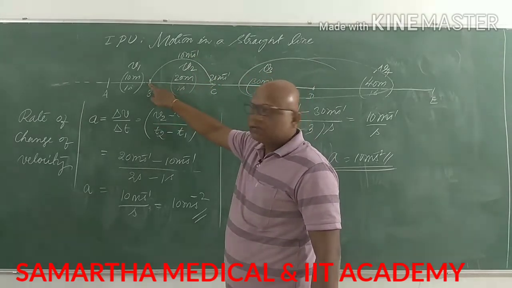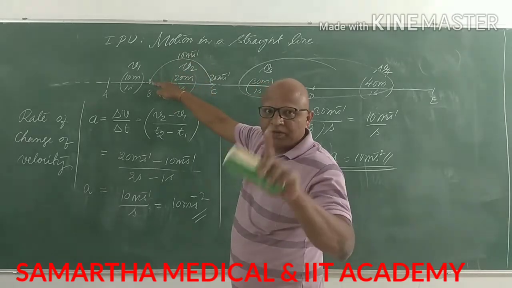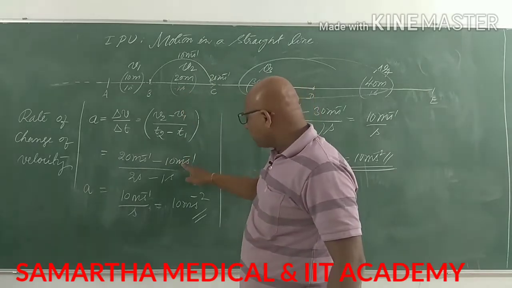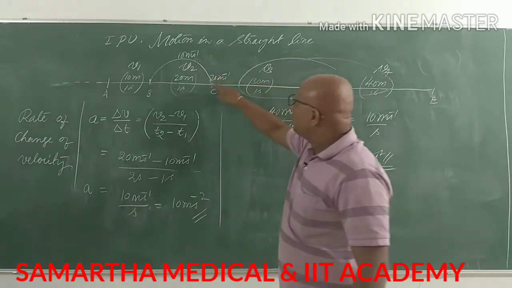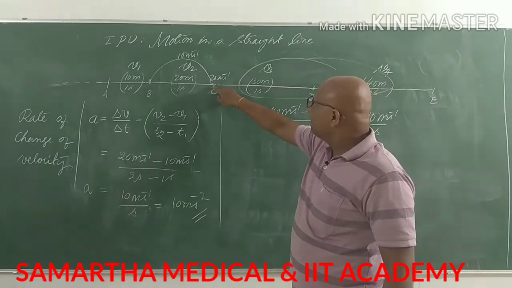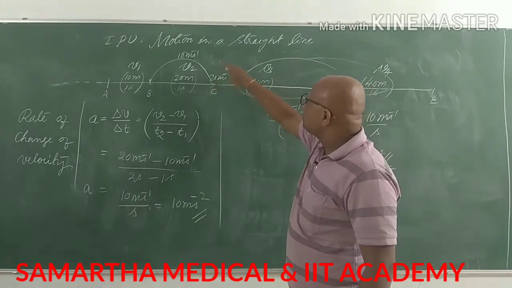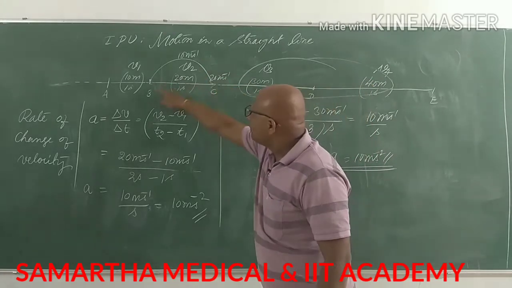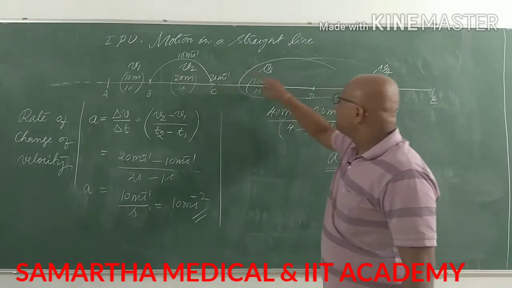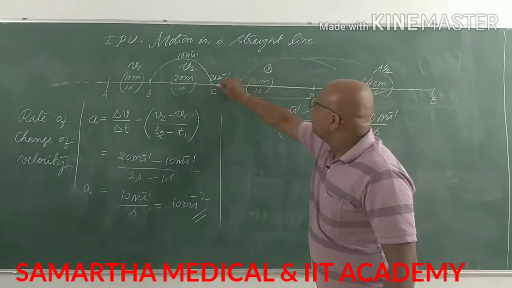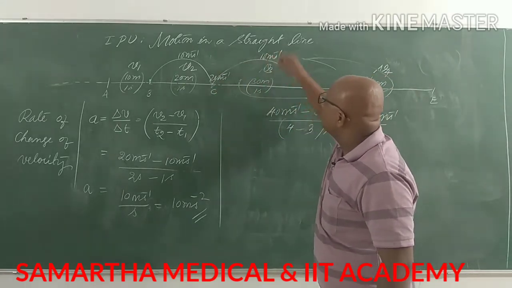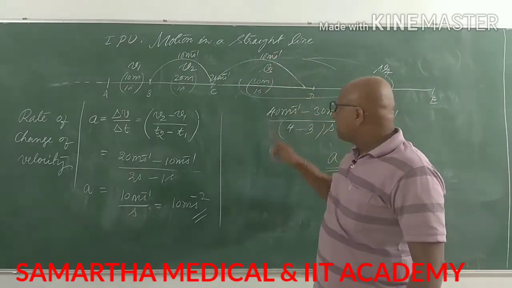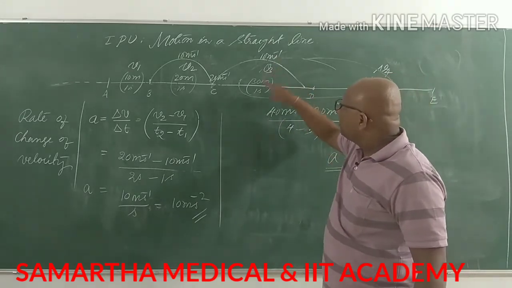10 meter per second becomes plus 10 meter per second, 20 meter per second, and this change will happen in 1 second. 20 meter per second is there. It is added by 10 meter per second, it becomes 30 meter per second, and this change will happen in 1 second. How much change is added? 10 meter per second is added in 1 second.